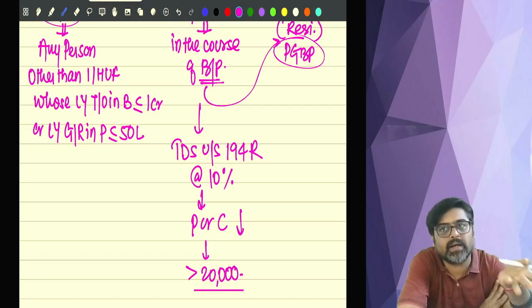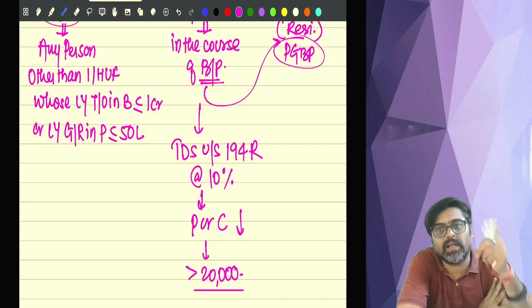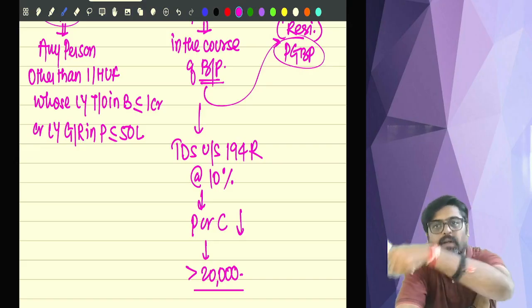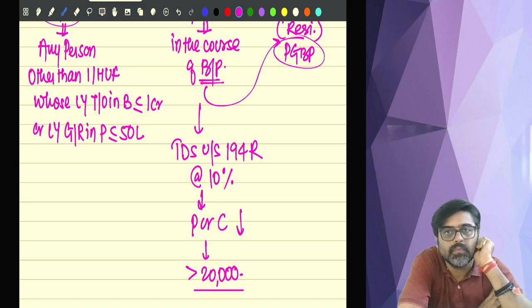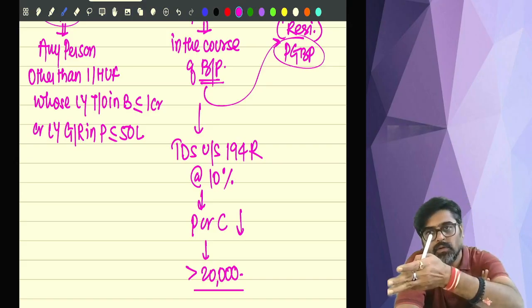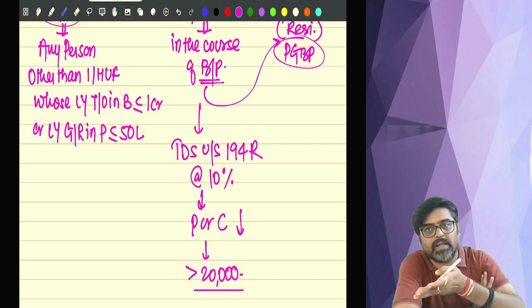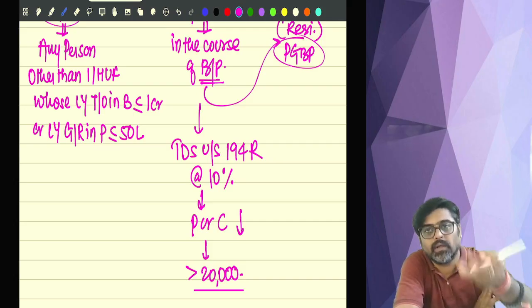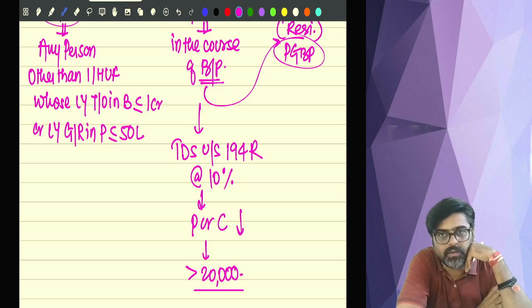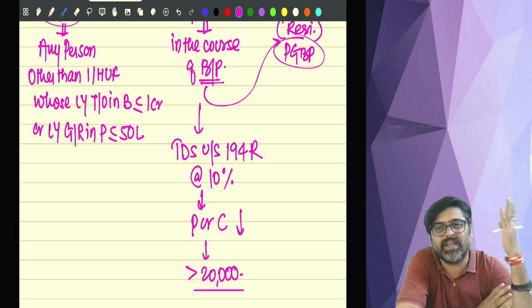But if it is given in kind, then I will not be able to deduct the TDS. Then in that case, I will tell you to deposit that tax in the form of advance tax. That's it. So you pay the tax, show me the receipt that you have paid the tax on this perquisite, then only I will give you the perquisite. Getting my point? So just like the winnings in kind, which I have already discussed.